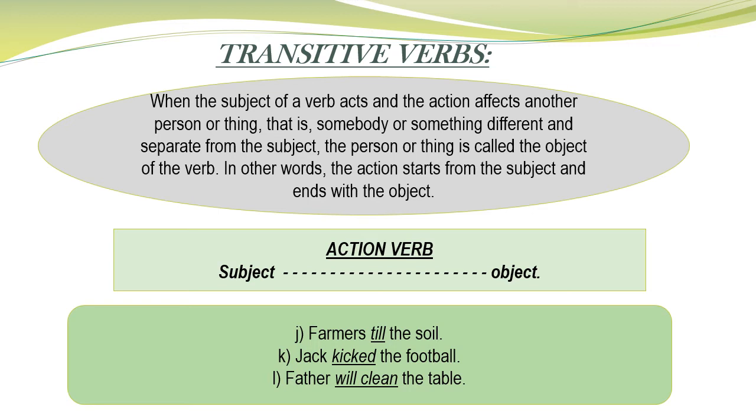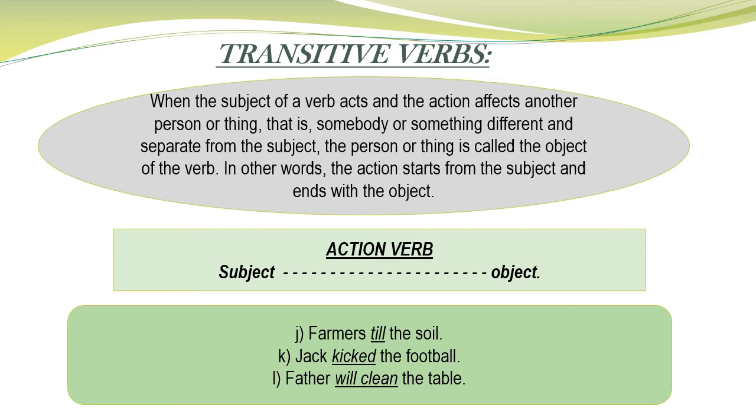In the same way, Jack kicked the football. In this sentence, kicked is showing the action that is done by the subject, that is Jack, and it's done upon the object, that is football. So football is the object of the verb kicked. And the last one: father's action of cleaning will affect a thing that is separate and different from father himself.